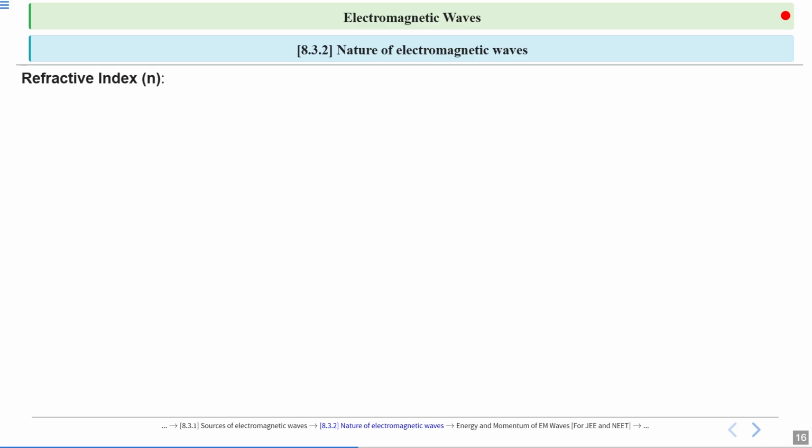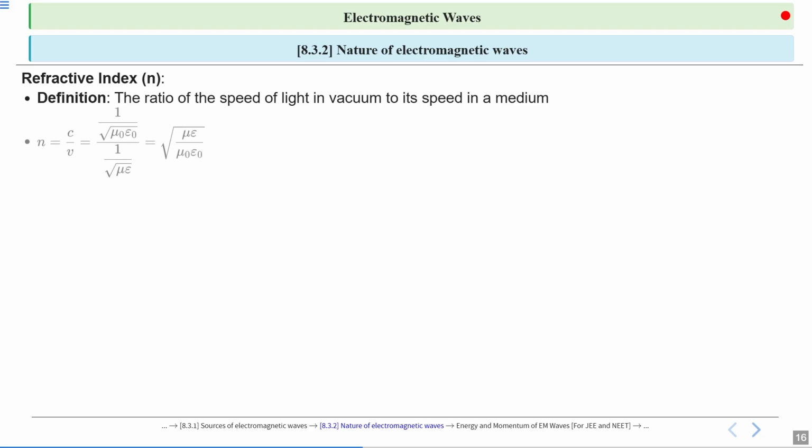So what is refractive index? We are going to discuss refractive index in ray optics, but we are going to discuss it briefly in one slide also. So the definition: the ratio of speed of light in vacuum to the speed in the medium. Okay, so refractive index is defined as the speed of wave in vacuum divided by the speed of wave in the medium. So that is the refractive index of that medium, which is equal to 1 by root mu naught epsilon naught upon 1 by root mu epsilon, which, after simplifying, becomes root of mu epsilon upon mu naught epsilon naught.